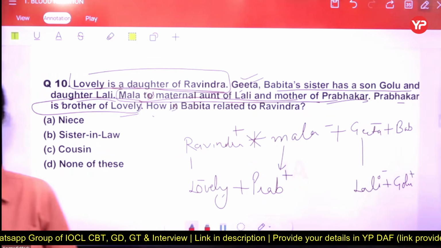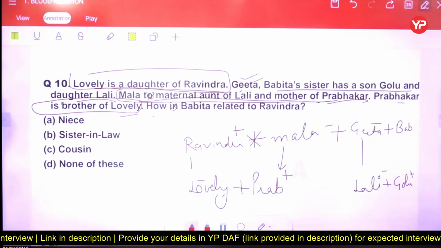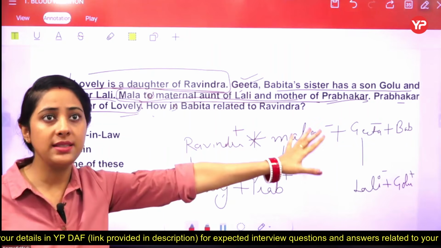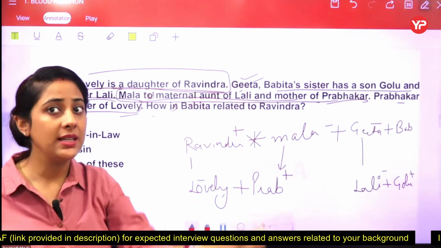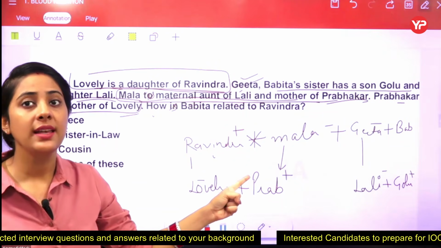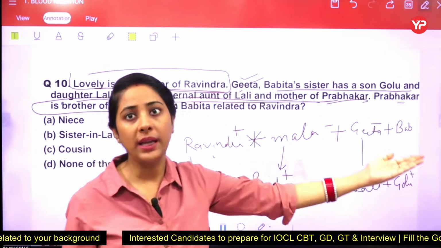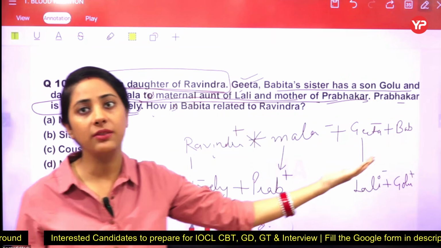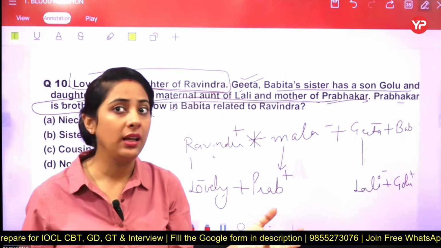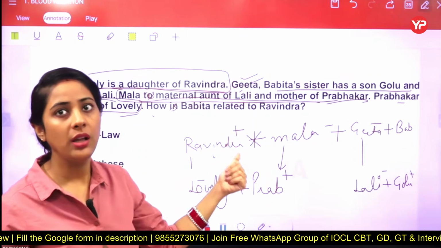B, sister-in-law. Okay. So one is saying sister-in-law should be the right answer here. So yes, in the very first say, I can say that Babita's gender is not clear to us. If Babita is a female, then she becomes the sister-in-law of Ravinder. क्या बनती उसकी साली बनती है ना? Because Ravinder is married to Mala और माला की दो बहनें हैं. One is Geeta and the other one is Babita. But if Babita is a male, then in that scenario, Babita becomes the brother-in-law of this particular Ravinder.